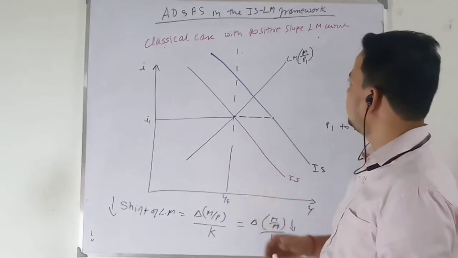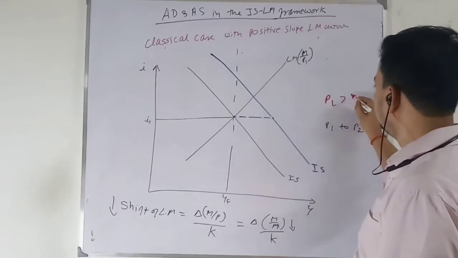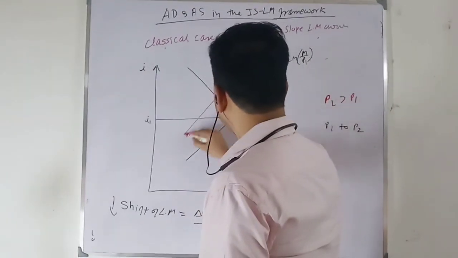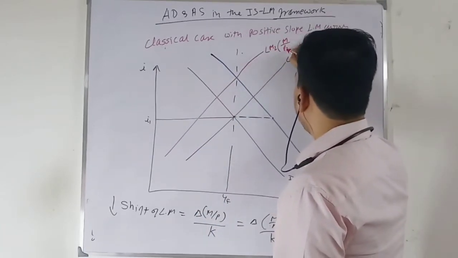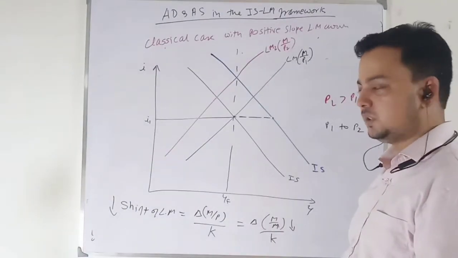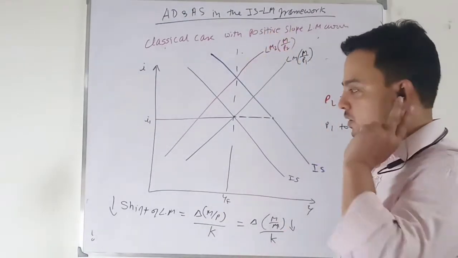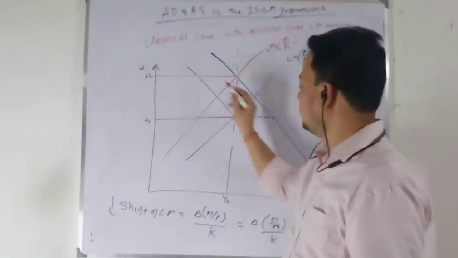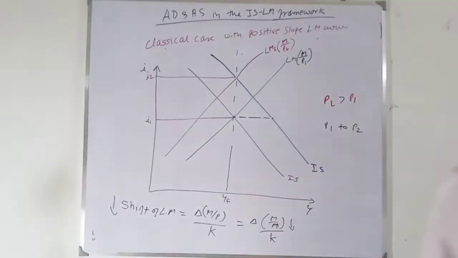This is my original LM curve based on price level P1. Price increases from P1 to P2, so my LM curve will shift northward. This is my new LM curve for higher price level. I am talking only about fiscal expansion, so I have to change price level. I am not changing money supply; that is related to monetary expansion. So the new equilibrium will be achieved at a higher rate of interest and the same level of output.